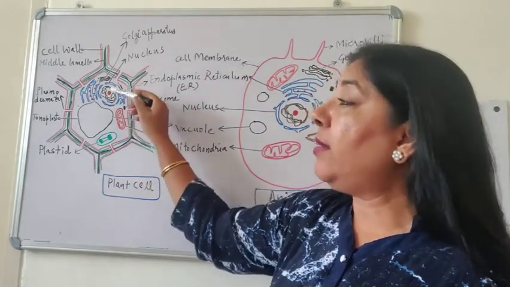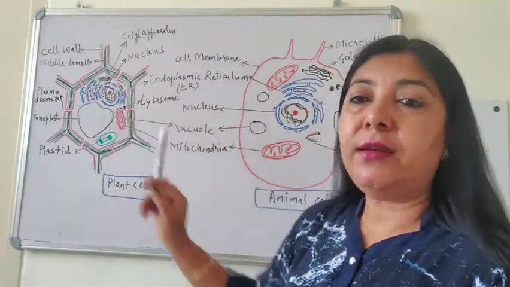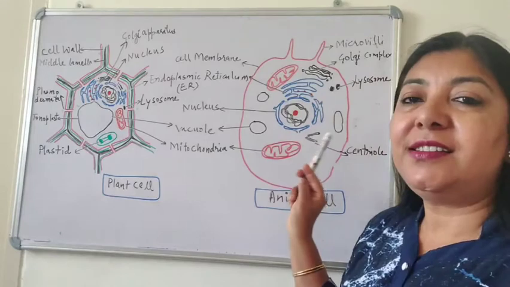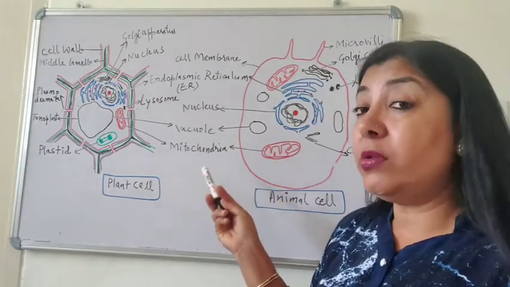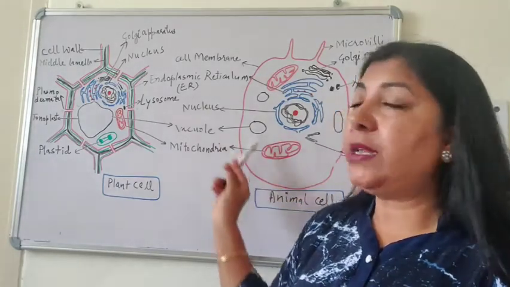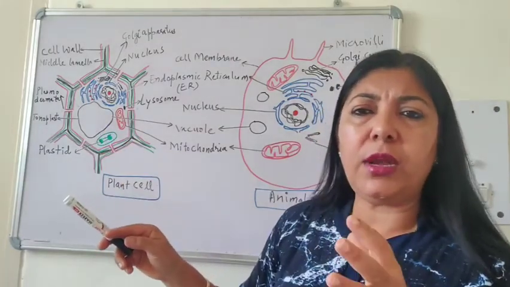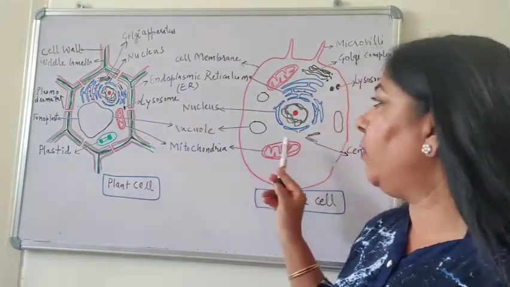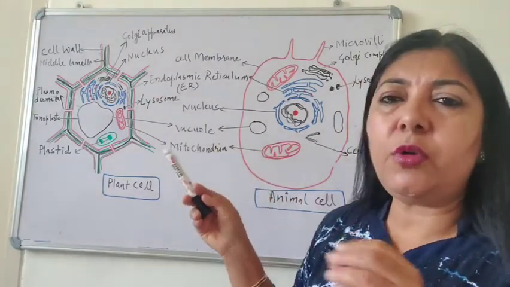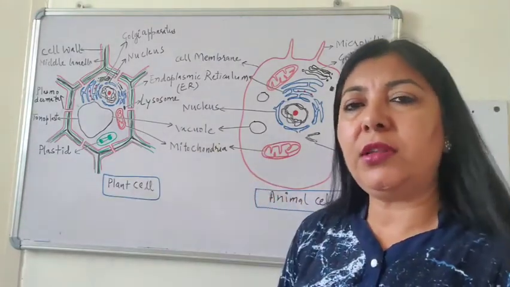Now the nucleus in plant cell is peripheral, whereas nucleus is central. Vacuoles, though vacuoles are present in both, here the vacuole is very large, 1 or 2 in number. Here vacuoles are many, but very small and dispersed throughout the cell.